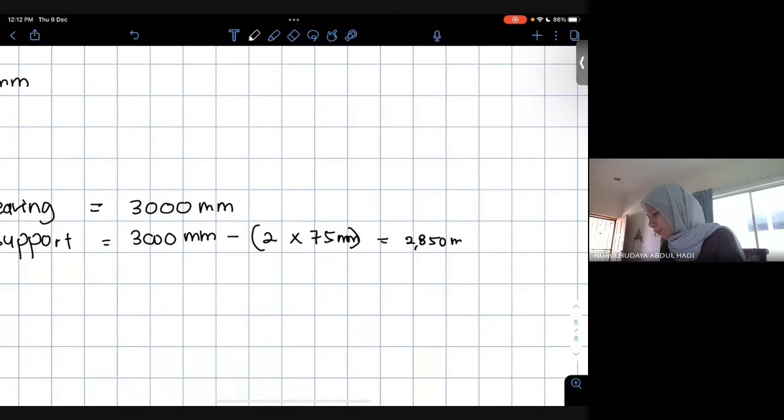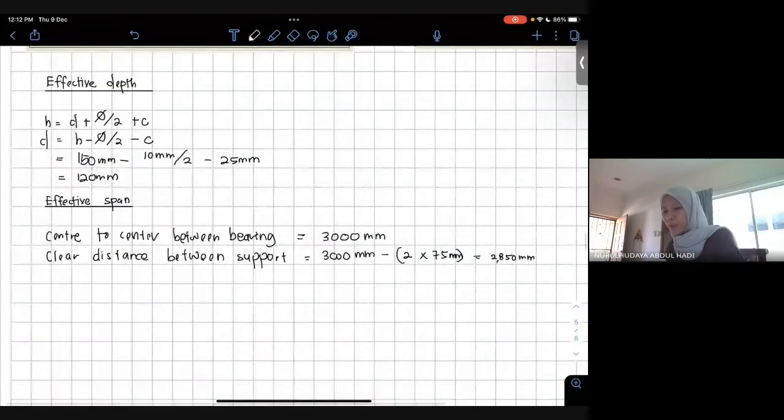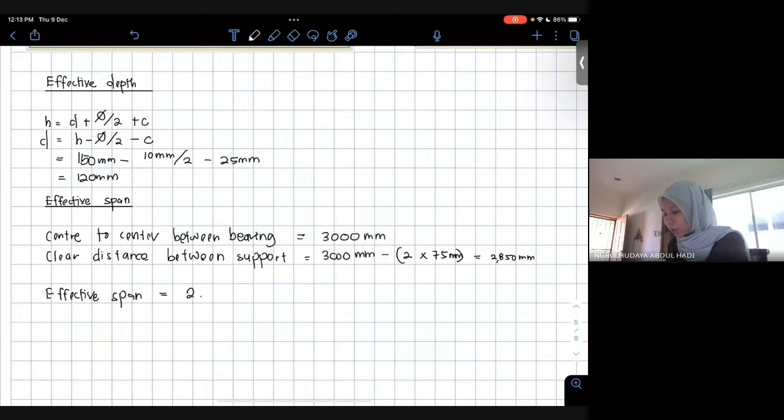2850 mm. That is the clear distance between the supports. You already have D, which is 120. So actually the effective span is 2850 plus the effective depth 120 mm. Then you will get 2970 mm.